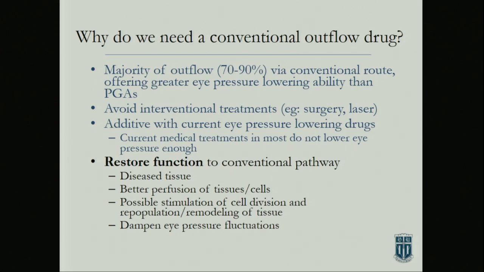and potentially you might even stimulate some. We haven't talked about it today, but there's a stem cell population in what's called the insert region in the trabecular meshwork. It's out towards the cornea. And there's stem cells there that can be activated and populate the tissue. And then I mentioned briefly that to dampen the IOP fluctuations. Again, if the tissue's functional, it might be able to dampen the IOP fluctuations.